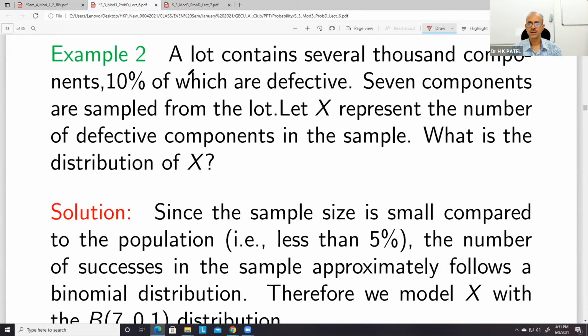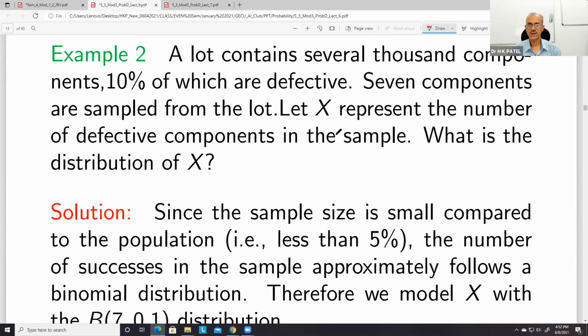So you can see, let a lot contain several thousand components, 10% of which are defective. 7 components are sampled from the lot.